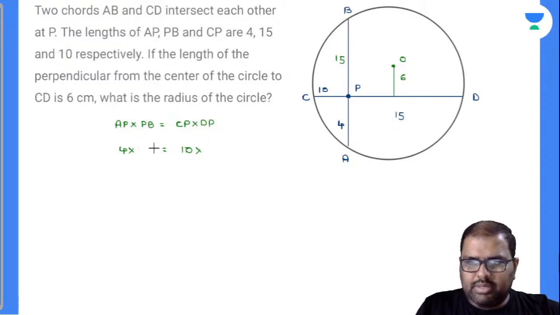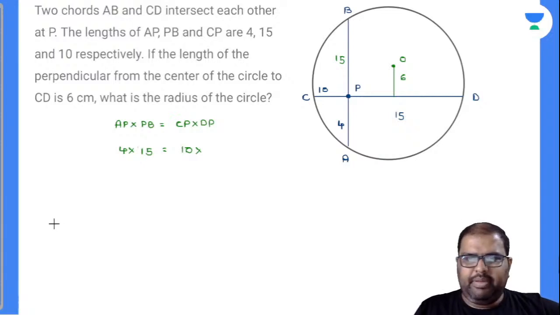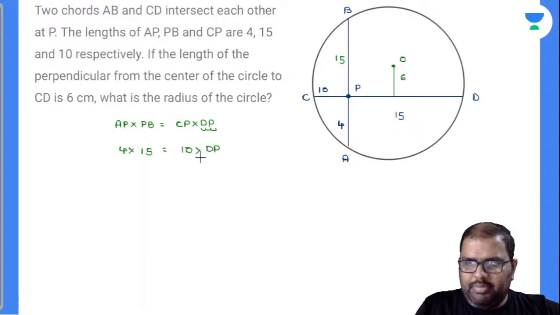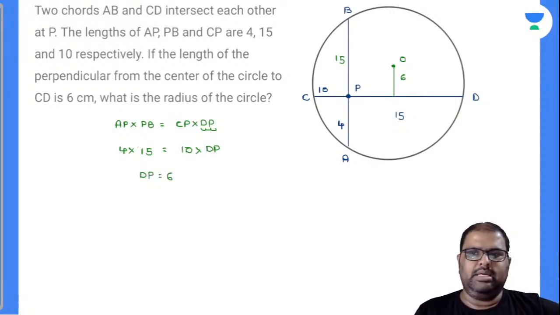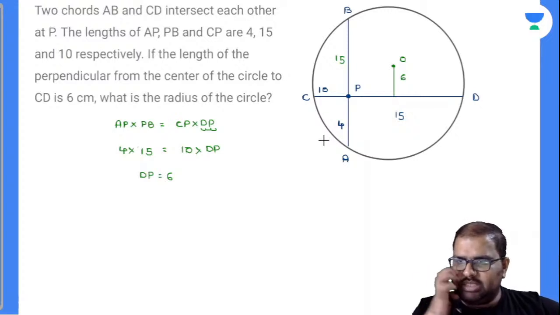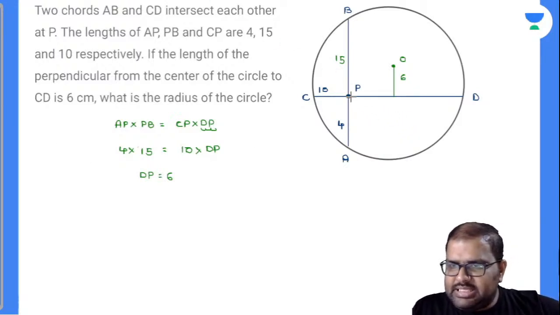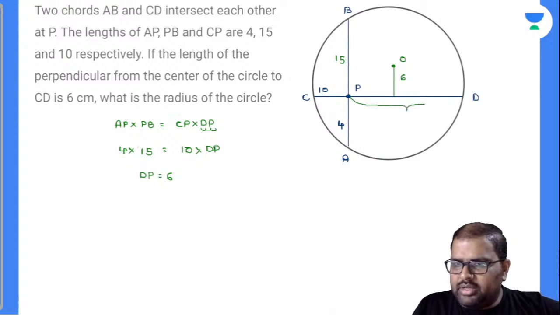So this is nothing but called 4 into 15. Now DP value I don't know, I have to find out here. So DP value is nothing but equal to 6. Yes or no? If DP value is equal to 6, did I miss anything there? Now see, this is not 15 beta. Done. Now see here, this is 6, sorry. So the whole CD value is how much? CD value is nothing but equal to 16.